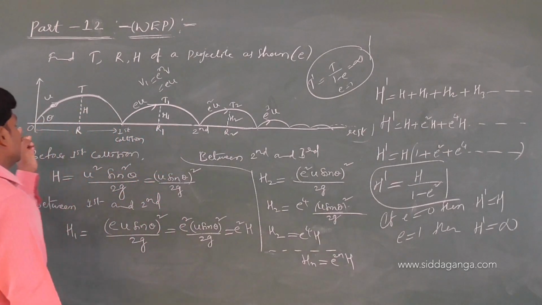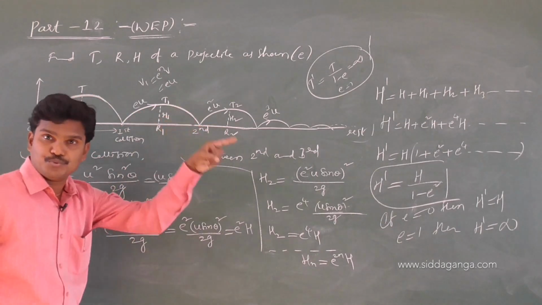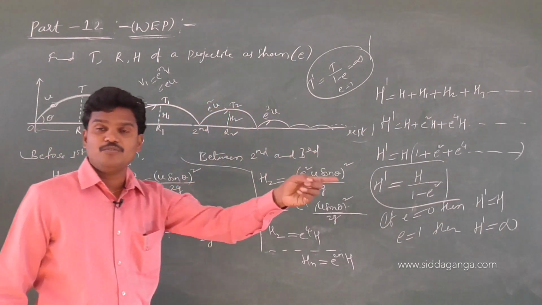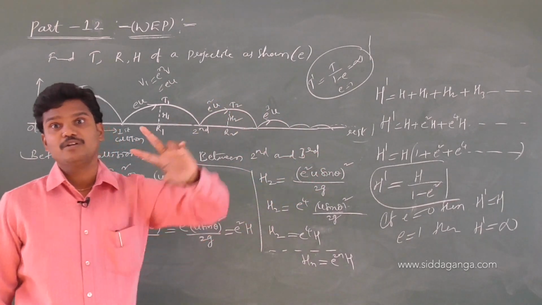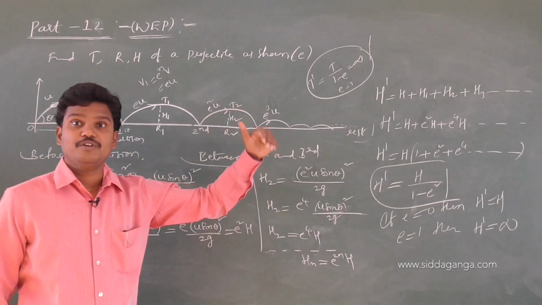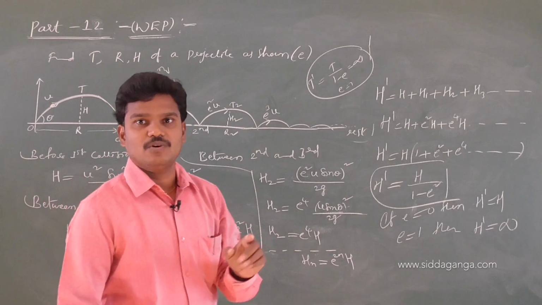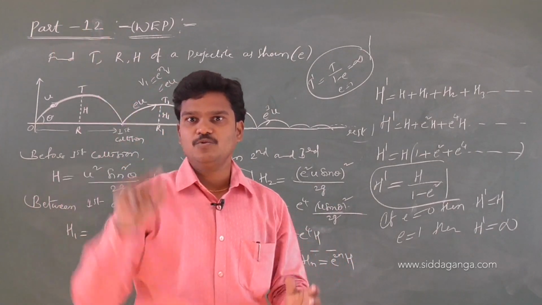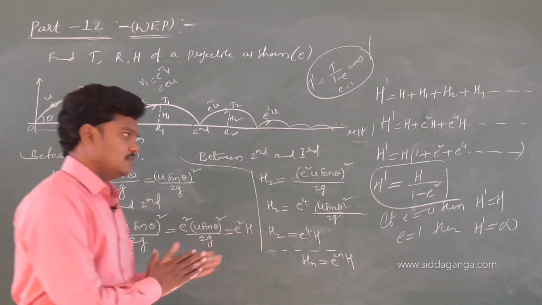Only U changes if it is projected with U. After the first rebound, EU. After the next rebound, the speed is E square U, not E square U square. Third rebound, E cube U. Because we have a formula, Vn is equal to E power n into V. Don't confuse here. I am stressing the number of times now.